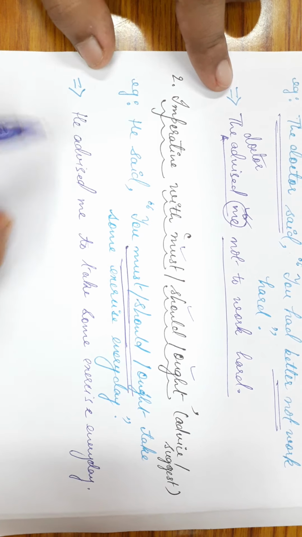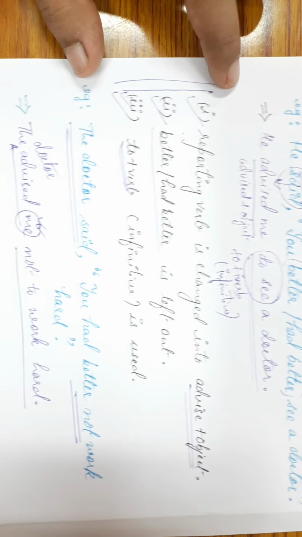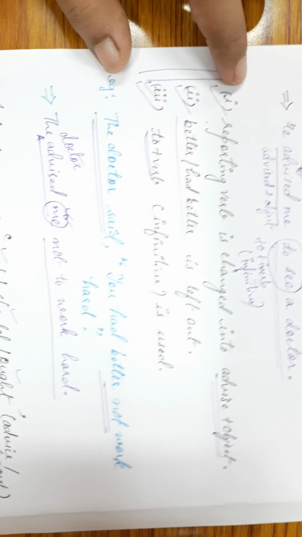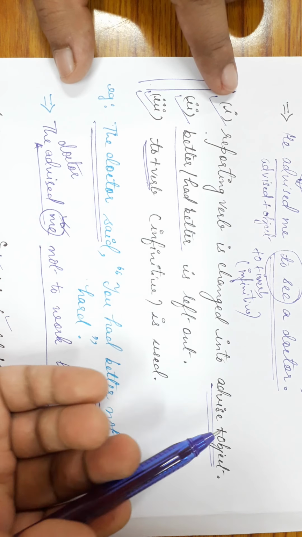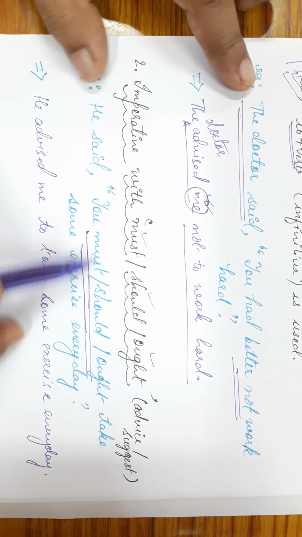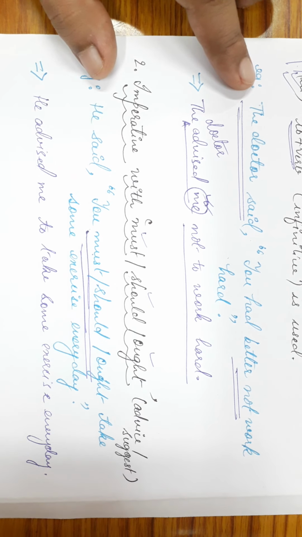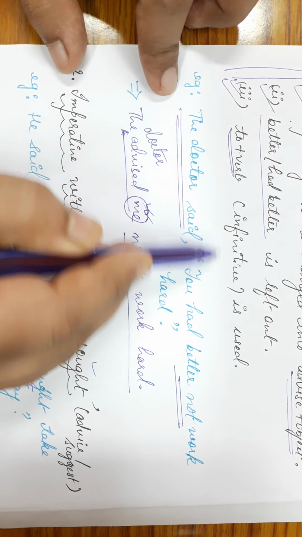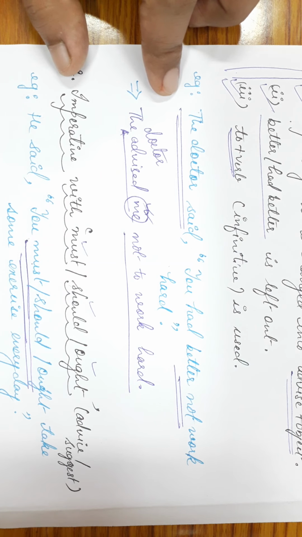Okay? Now, the same pattern is followed here also, the things that we saw previously. What happened? The reporting verb is changed into advise plus object. Then must, should, or ought is left out, and to plus verb, that is infinitive, is used. Okay? Now, let's come to the next example.